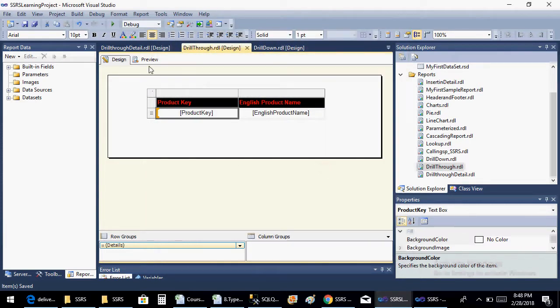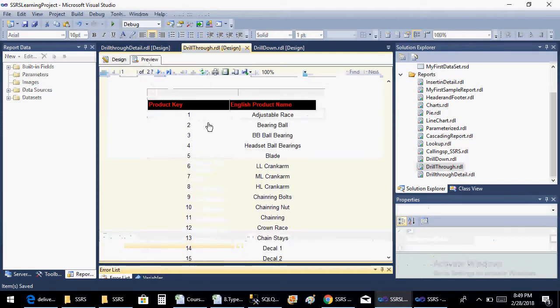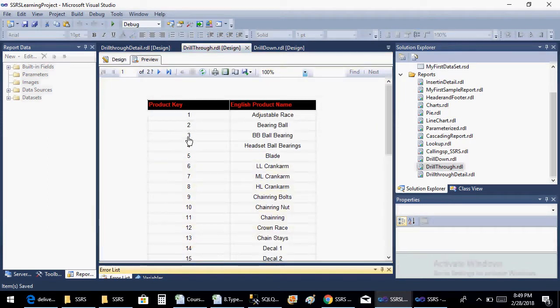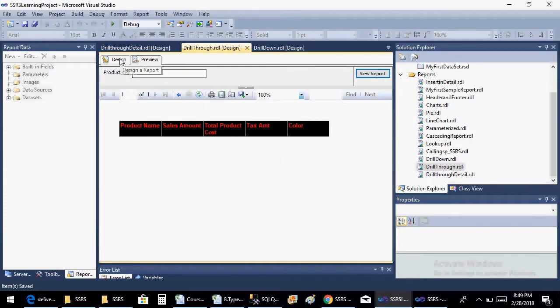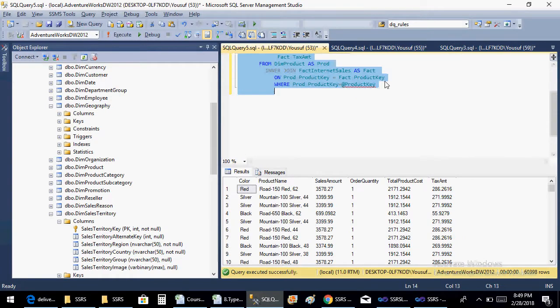And preview the information. So you see, it's showing me a hand symbol, nothing but a hyperlink. Just click on product key 1. So there are no details for product key 1. We'll see in SQL as well here.